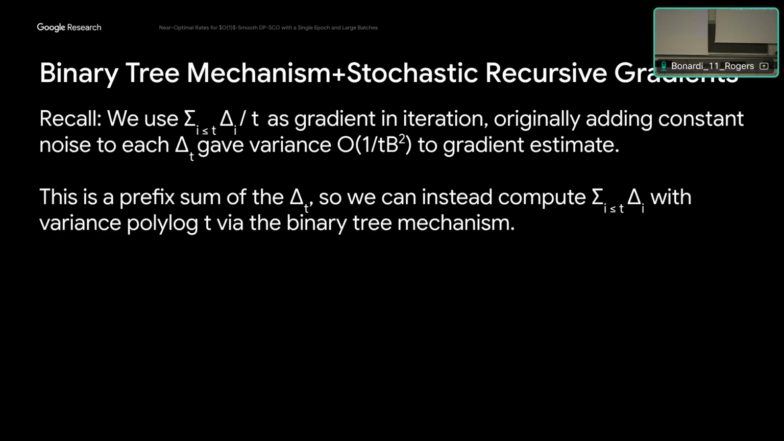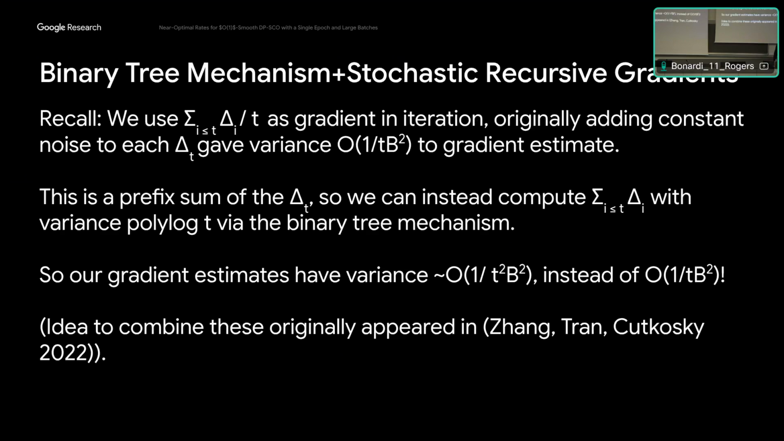So the idea is simply instead of independently noising each delta I, we're just going to use the binary tree mechanism to add noise to the prefix sums that we're using as our gradient estimates. And then this drives down the variance of our gradient estimates from having a 1 over t dependence to a 1 over t squared dependence, which is enough to give us our desired utility guarantee.